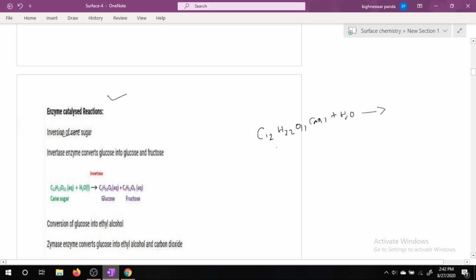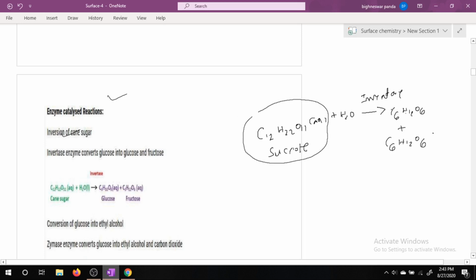If we hydrolyze it in presence of invertase it will give C6H12O6 plus C6H12O6. So sucrose will break into glucose and fructose in presence of enzyme invertase. This is called inversion of cane sugar.